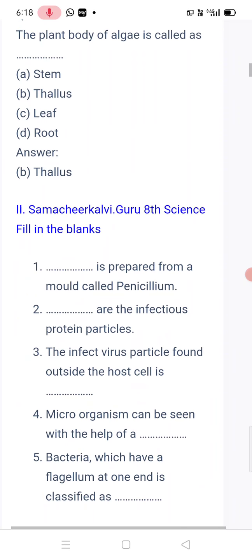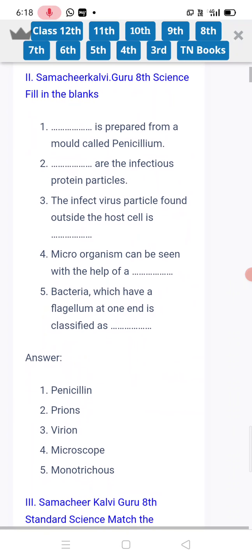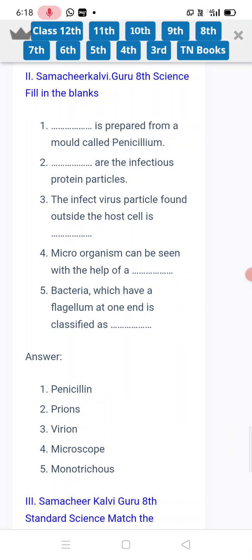Okay, next, fill in the blanks. Dash is prepared from a mold called Penicillium. Penicillin is prepared from a mold called Penicillium. Prions are infectious protein particles. The infectious virus particles found outside the host cell are virions.